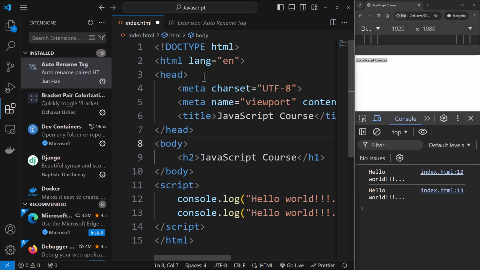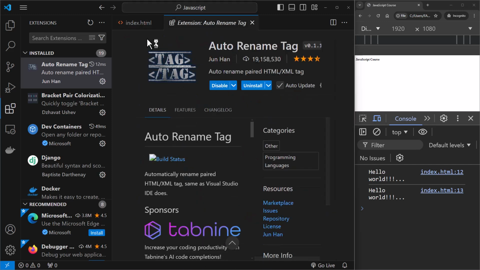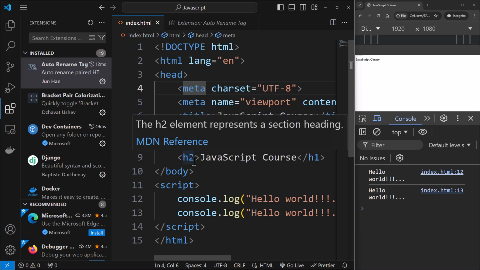I realize I have not saved the file, so I'll just save the file and I'll do a refresh. So this is what this auto rename tag enables you to do. I have this installed for the convenience over here.